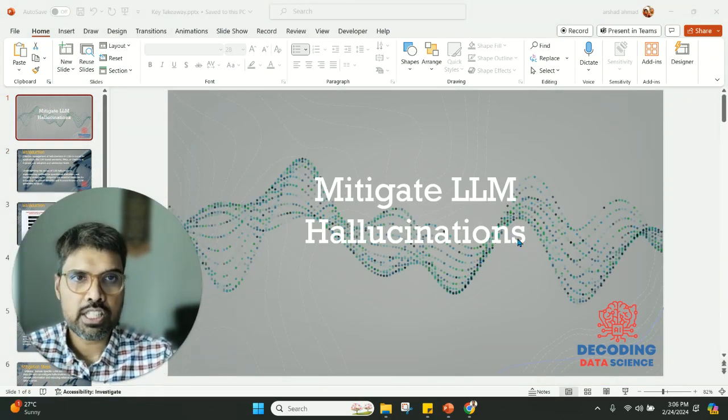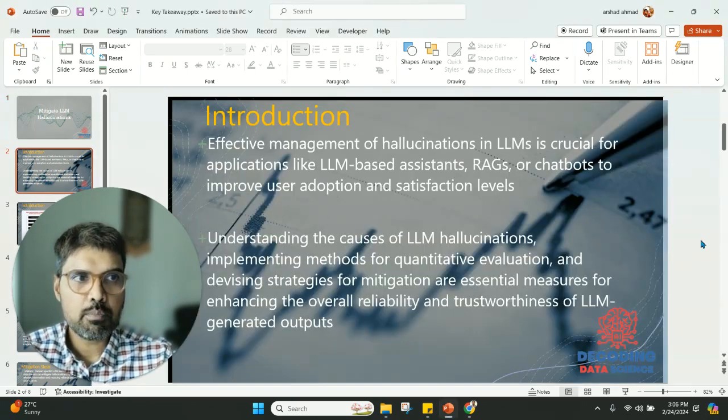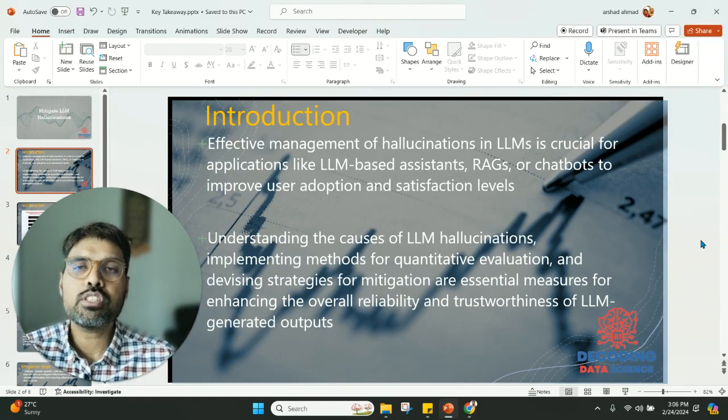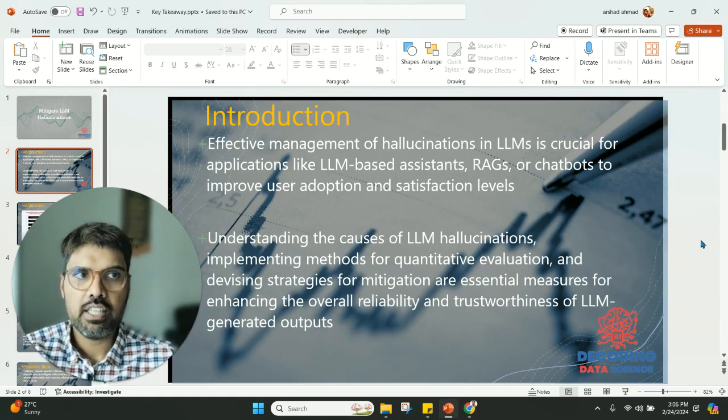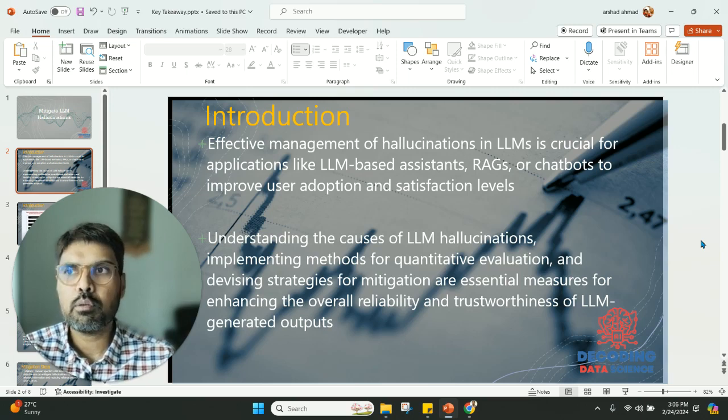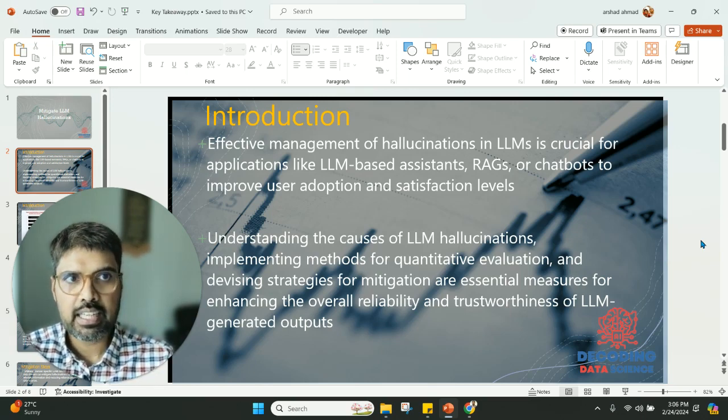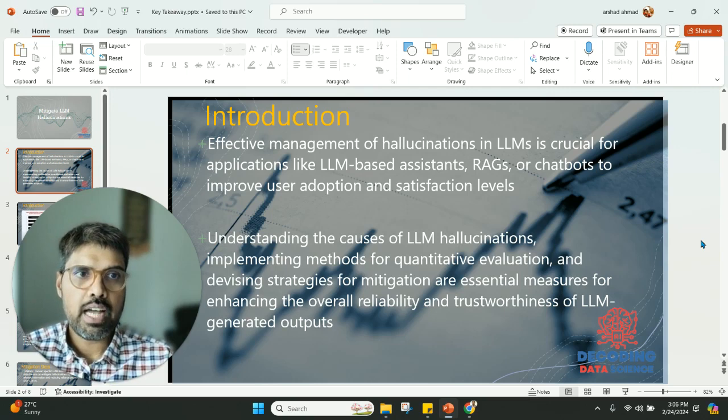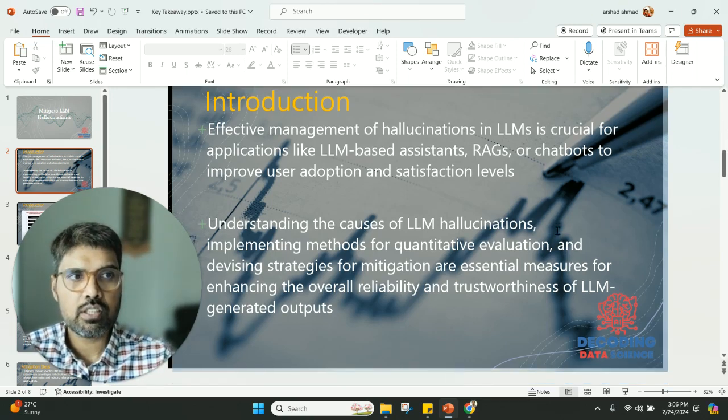What is hallucination? We all know that when we are using ChatGPT, it gives us an answer that looks real, but it is not actually real. This is a very big problem, because people who are not aware of that particular domain may accept it as correct, but it may not be correct and it may cause a lot of issues. Effective management of these hallucinations in large language models is very important, specifically to make sure that these types of hallucinations are kept in control. How this is happening, we will have a look at in the next slide.